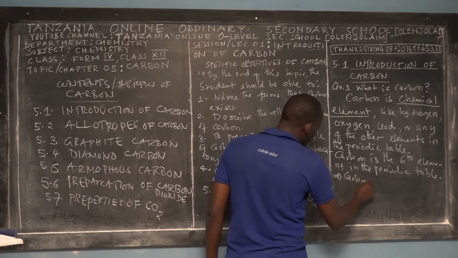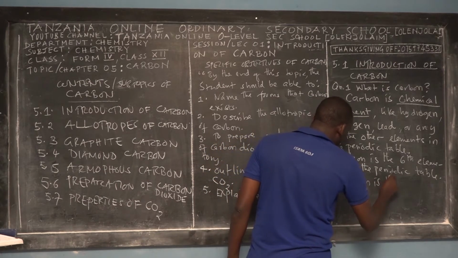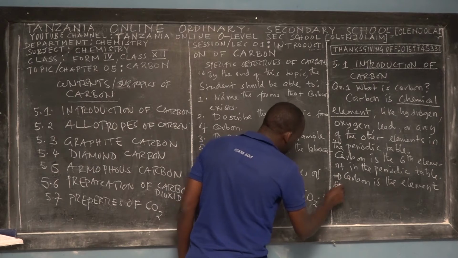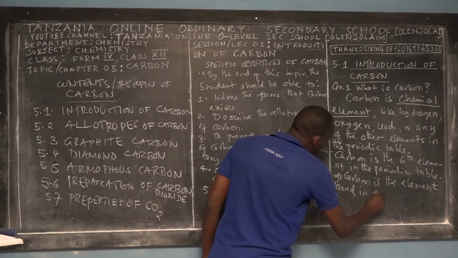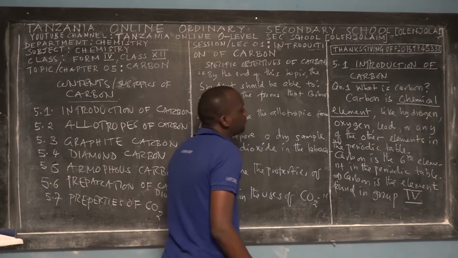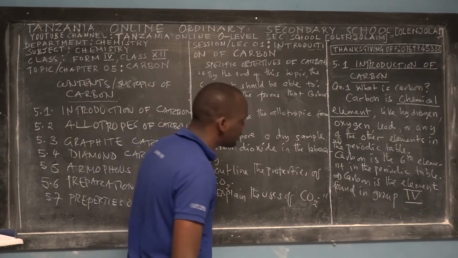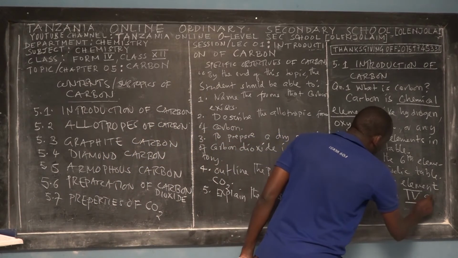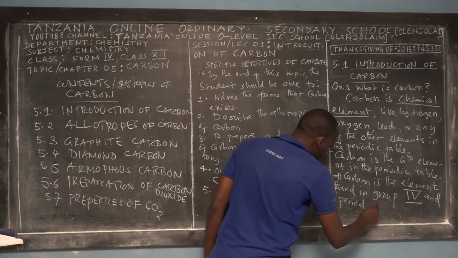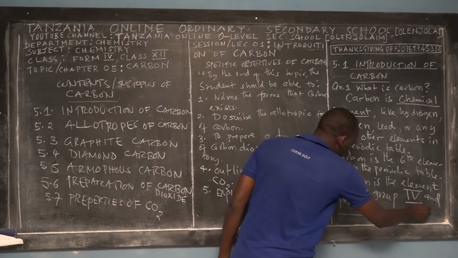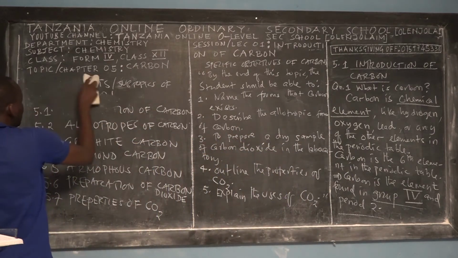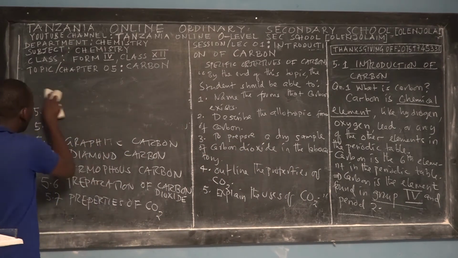Again, carbon is the element found in group 4, because it is called a tetravalent compound. And for the period, we have something that we call period 2. So it's found in group 4 and also period 2. Let me explain to you what it means. You have to enjoy the beauty of chemistry, okay?